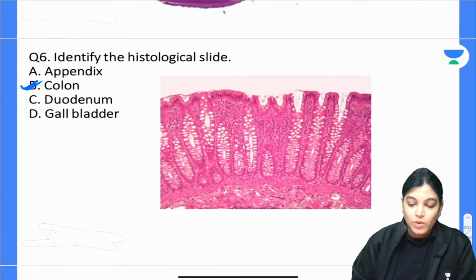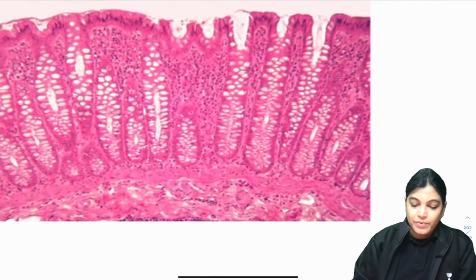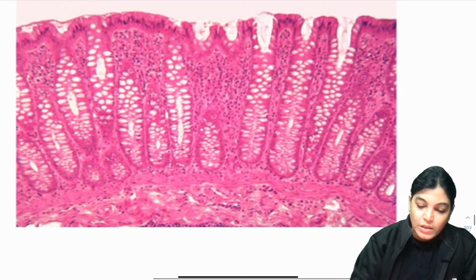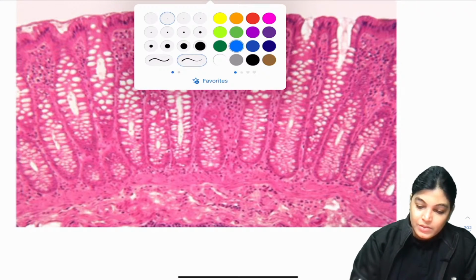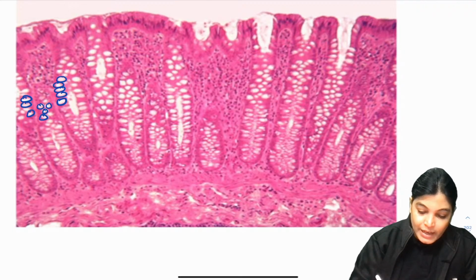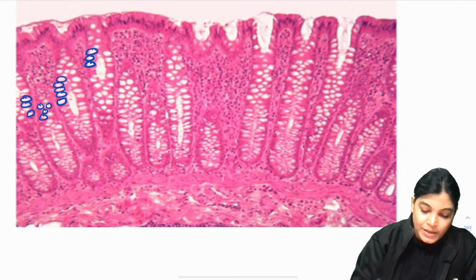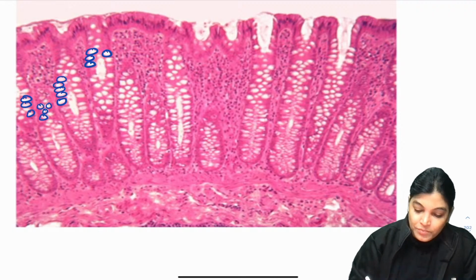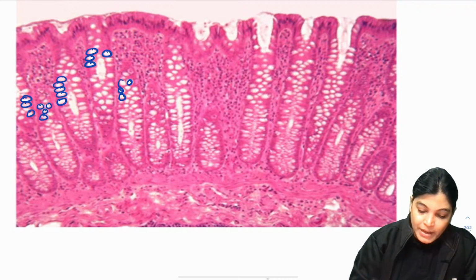So why am I telling colon is the correct answer? Because if you see this diagram, you can appreciate the presence of this whitish structure which has not taken stain, and this is a goblet cell. So a slide having many goblet cells. The characteristic feature for identification is that there are many goblet cells here.